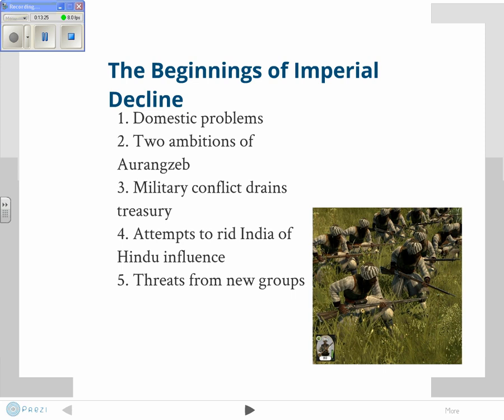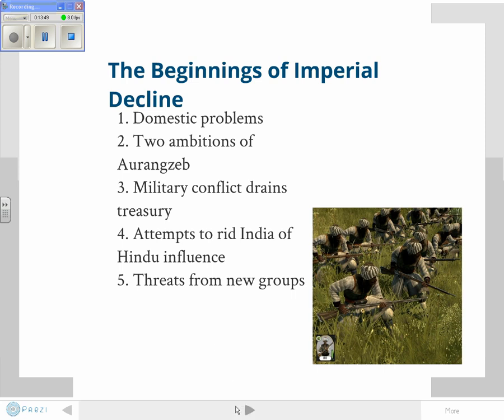So we have increasing religious tensions. You have threats from new groups, particularly outside groups. And believe it or not, one of the new groups that will be coming in during this time period are the Europeans. First the Portuguese, then the Dutch, then the English, and the French will all start to make their presence and their impact known.